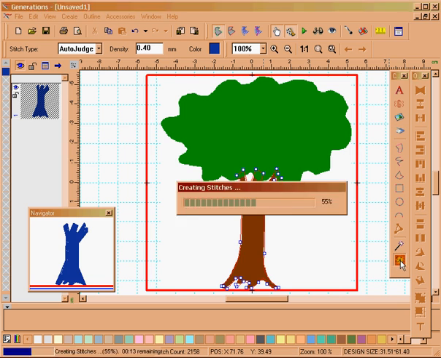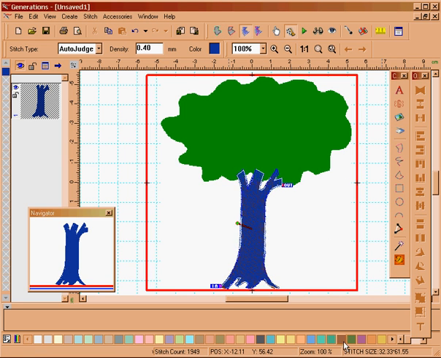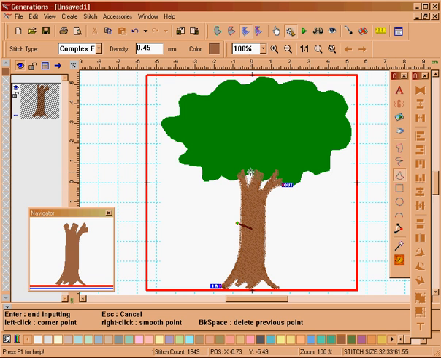Okay, that should do me. I'll just generate. Might change the colour of the tree. I'm not keen on a blue tree. And I'm going to go up to the top, change to complex fill. Now I'm going to grab my create freehand area tool again. This time I'm going to do the top part of the tree.